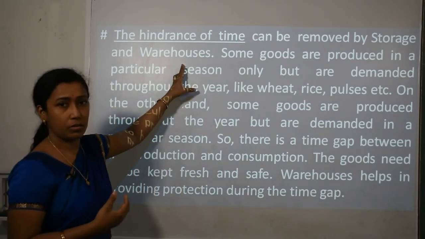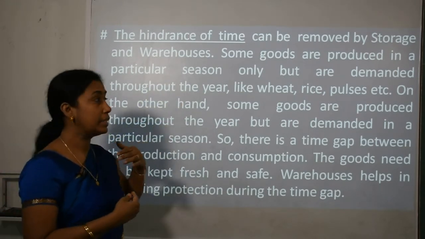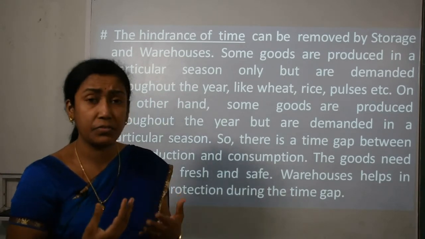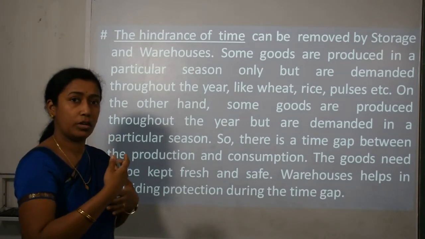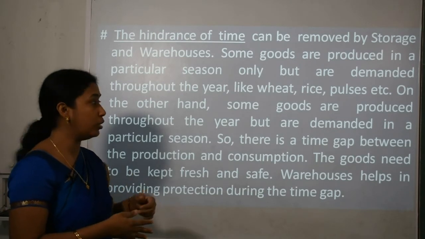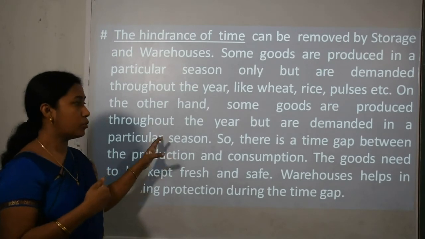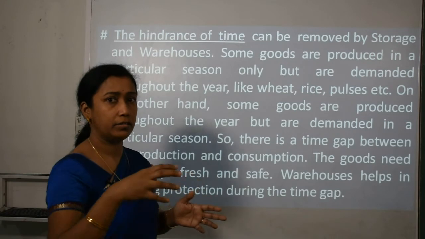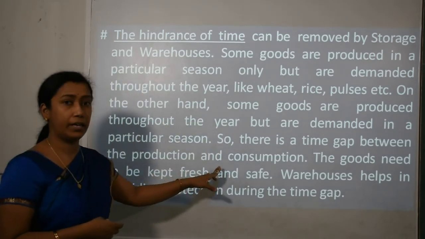Some goods are produced in a particular season, but their demand carries on throughout the year, like wheat, rice, pulses and various other kinds of consumer goods, and their demand continues to grow for the whole year. So there is a time gap between the season of production and the time of demand. So there is a time gap between production and consumption.